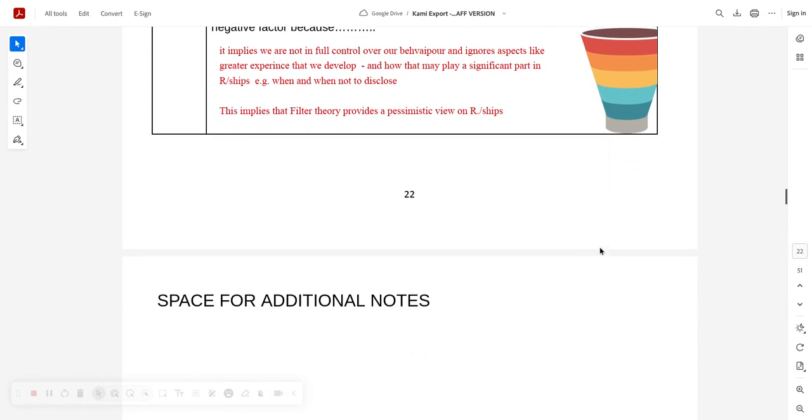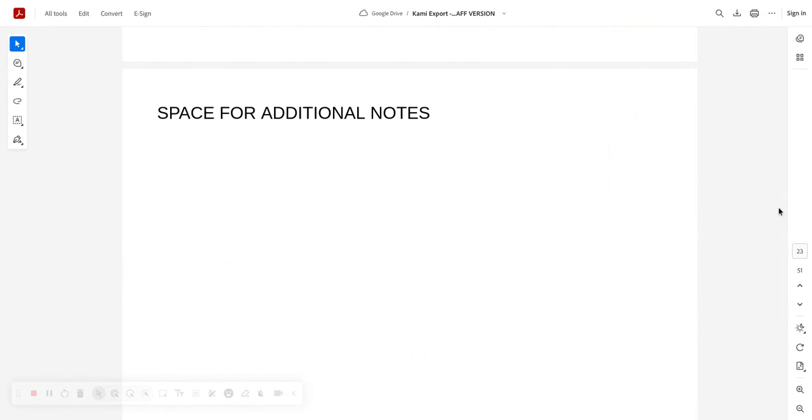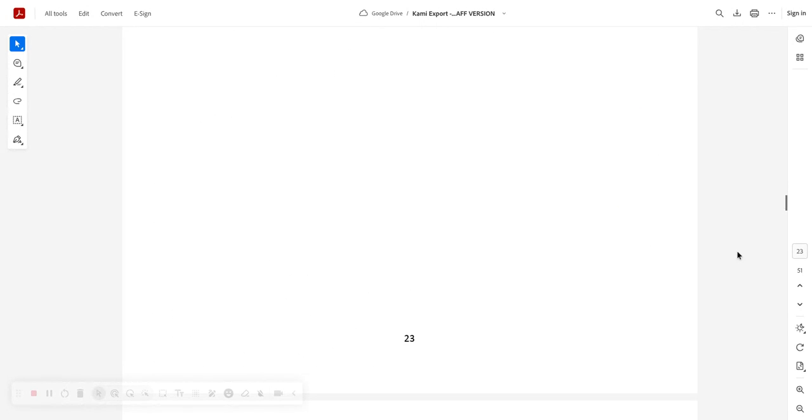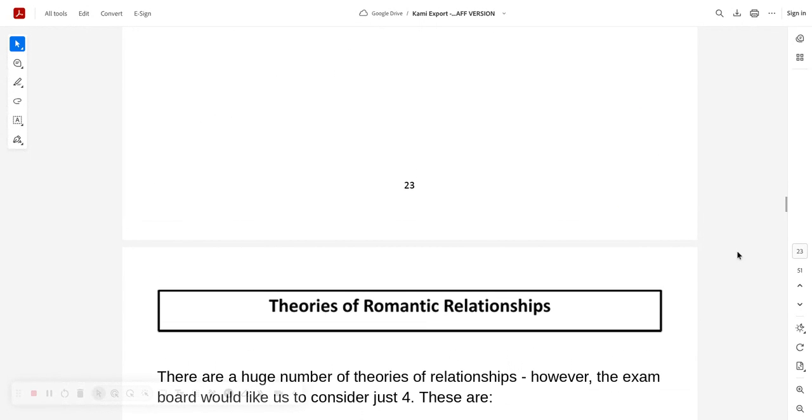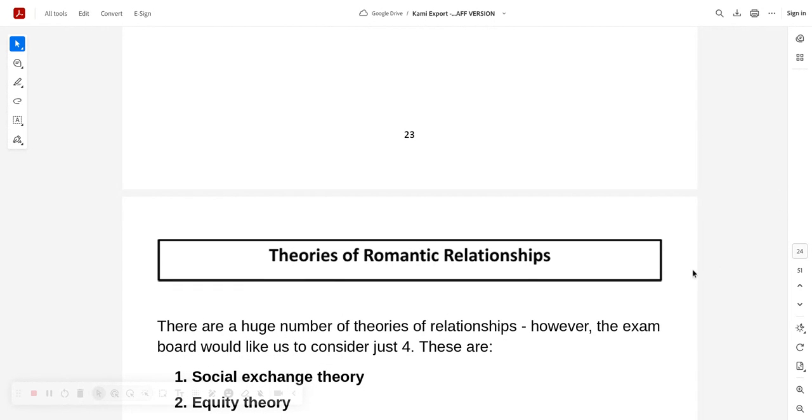We promote the idea of individual responsibility in society and free will. So far, I would make sure we're looking at factors in relationships. Filter theory for me is a big one, and self-disclosure. And they asked physical attractiveness not so long ago, but filter theory for me is one we need to be looking at carefully. You need to revise it all, don't forget.